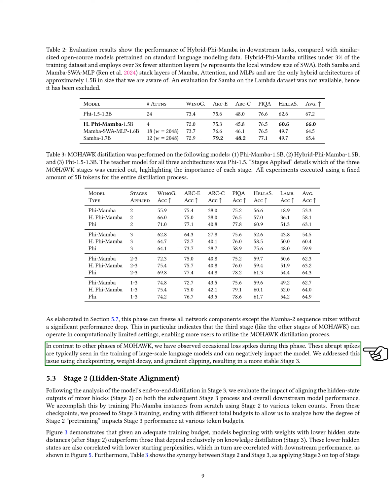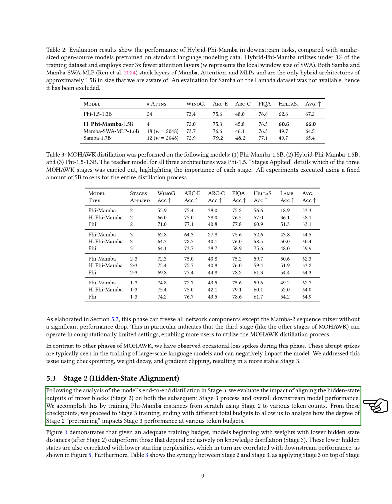Section: Stage 2 Hidden State Alignment. In this section, we evaluate the second stage of our process, which focuses on aligning the hidden state outputs of mixer blocks. After analyzing the model's end-to-end distillation in the third stage, we assess how this alignment affects both the third stage and the overall performance of the model.